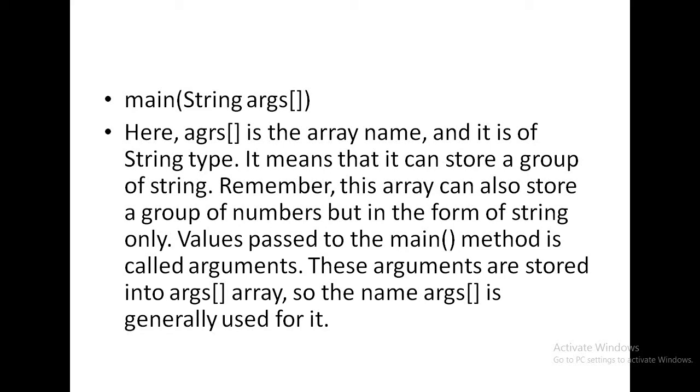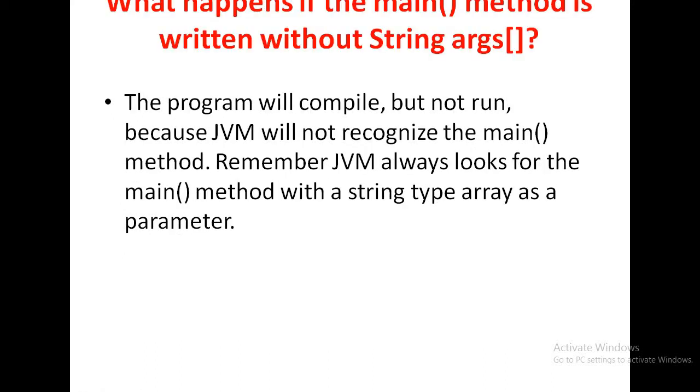Then main is the name of the method. Void is the return type. Since the main method does not return anything, the return type should be void. The main method accepts some string type of argument. So inside the parentheses we will write String args. Always remember, this String is the name of the class, an inbuilt class, and this is the array name. You can take any name instead of args, you can take any array name. Okay. So this is all about the main method.